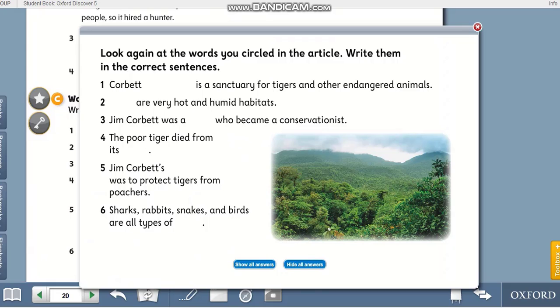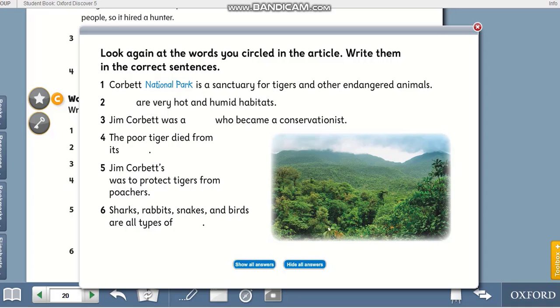The last exercise we have, concentrate. Look again at the words you circled in the article. Write them in the correct sentences. Okay, we have highlighted words. We're going to use them here. Number 1. Corbett blank is a sanctuary for tigers and other endangered animals. Corbett's what? Yeah, good job. It's going to be a national park.